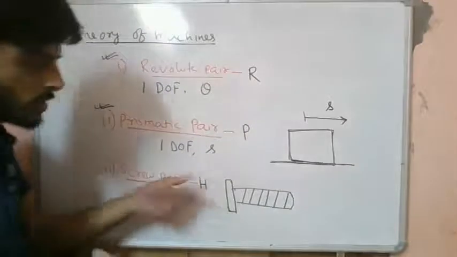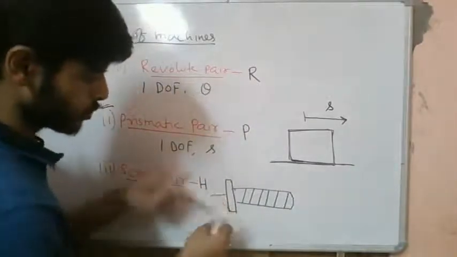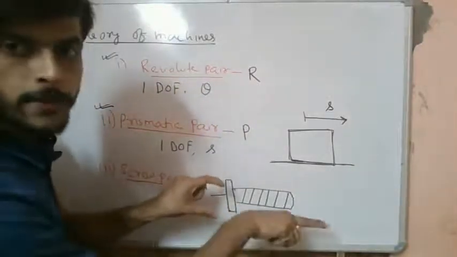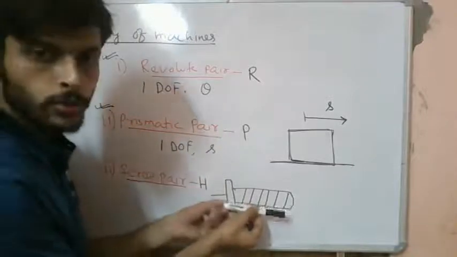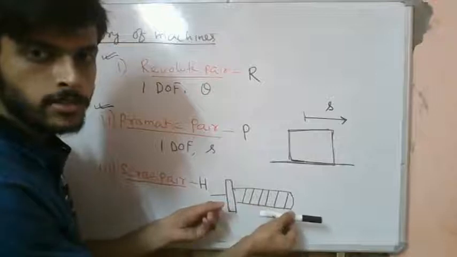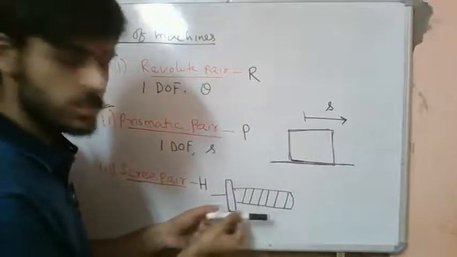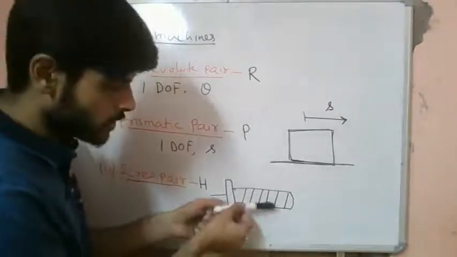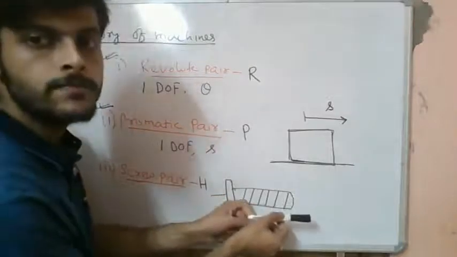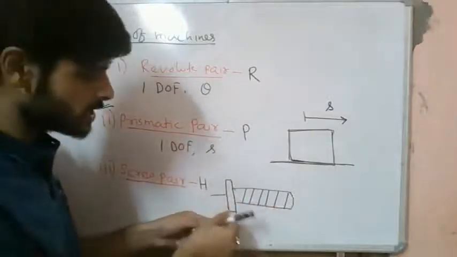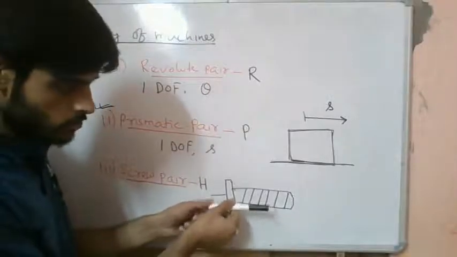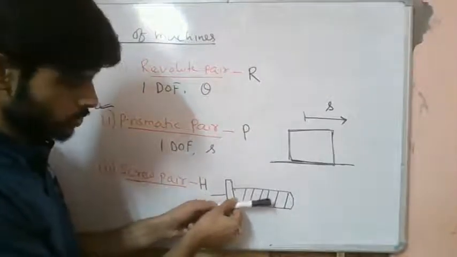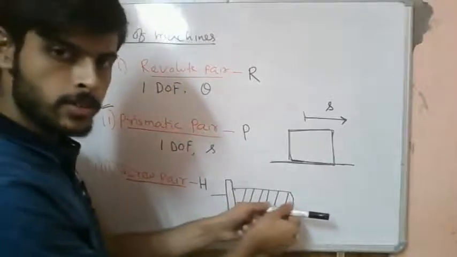Okay, so if we give a rotation to this screw like this, it will advance forward, right? So this is the characteristic of a screw. If we give a rotation like this, the screw will advance forward. So basically there are two things. One is the out of the plane rotation, and this is advancement in this plane, right?